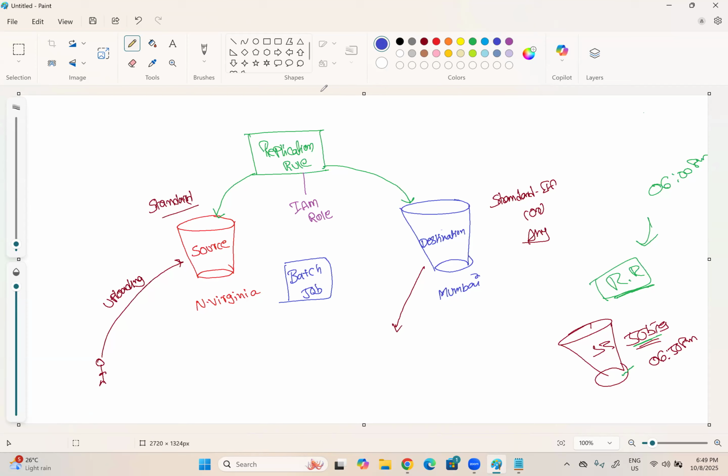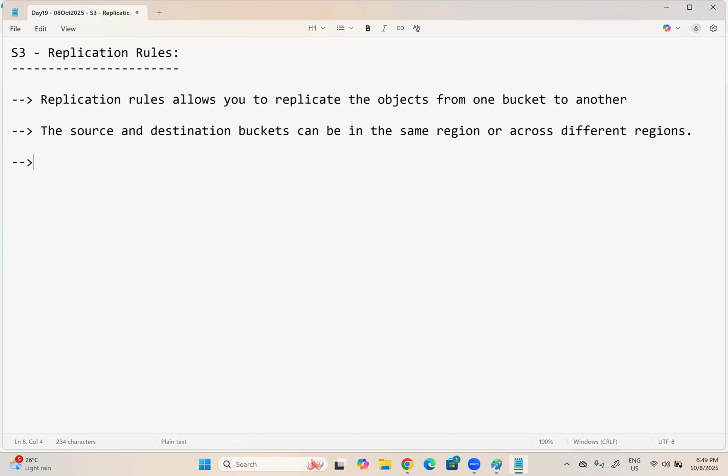Like I think $0.50 or $1. One if it will only execute once. What this batch job will do, it will read all the data whatever is available before the replication rule created, and that data will be replicated by the batch job into the destination bucket. It will only execute once. It's a one-time job.